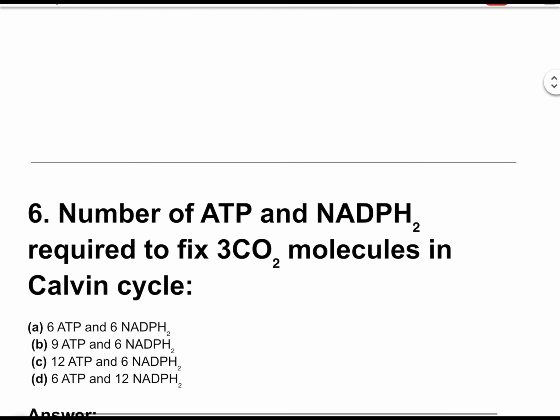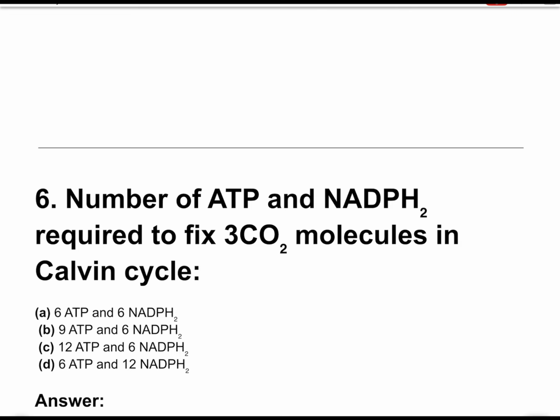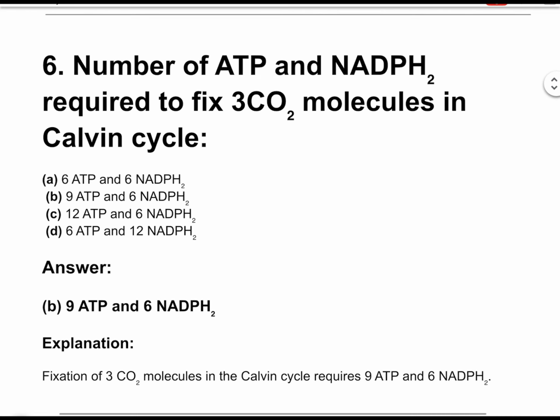Question number 6. Number of ATP and NADPH2 required to fix 3 CO2 molecules in the Calvin cycle. The correct answer is option B. 9 ATP and 6 NADPH2. Fixation of 3 CO2 molecules in the Calvin cycle requires 9 ATP and 6 NADPH2.